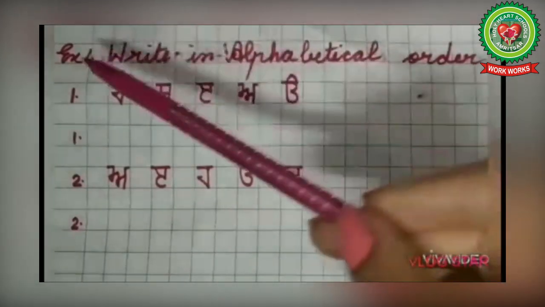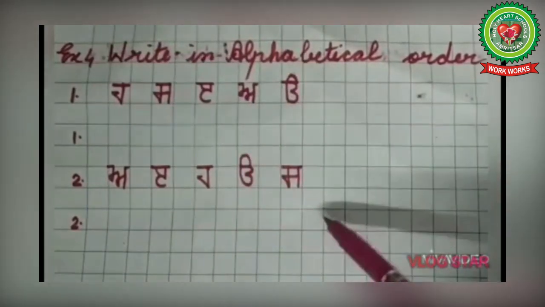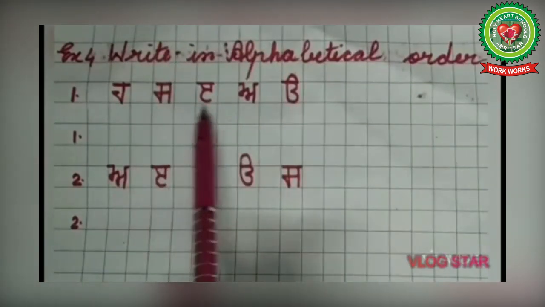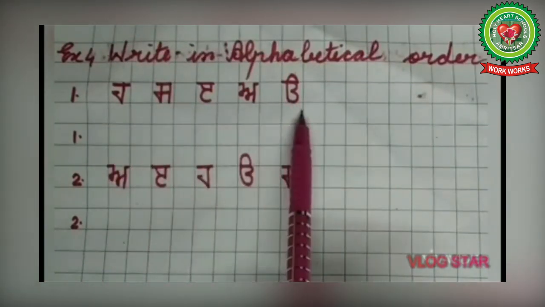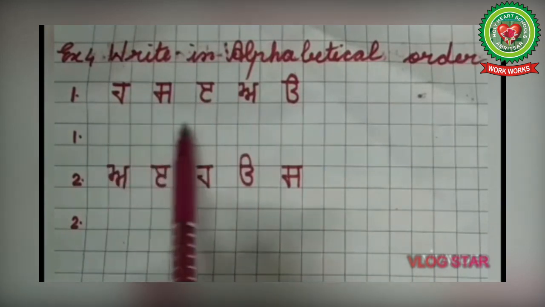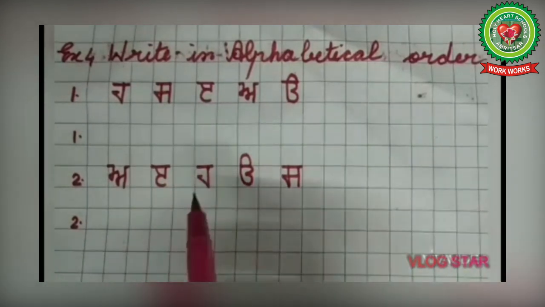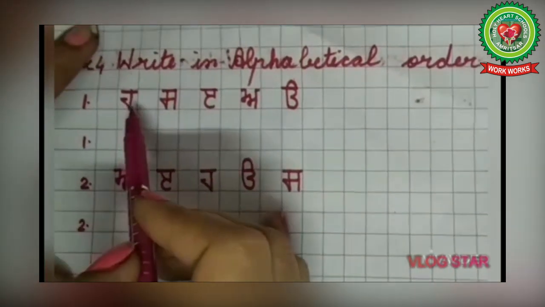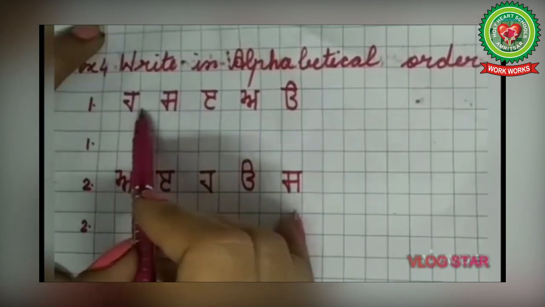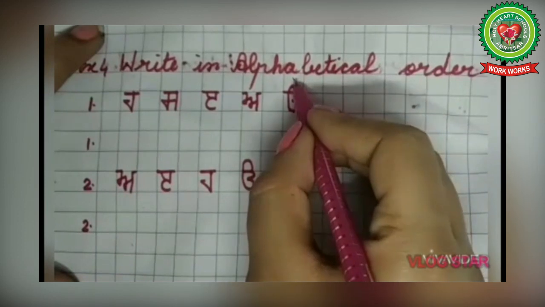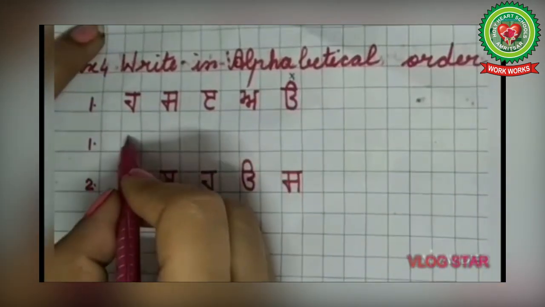Now here exercise 4 is given. In this exercise we have to write in alphabetical order. You can see some Punjabi letters are given and we have to arrange them in alphabetical order. So for that let us revise the line we have done. Uda, Eda, Edi, Sassa and Haha. So for that we have to find the first letter Uda. So find where is Uda? Here. So just put a cross over there and write down Uda here.